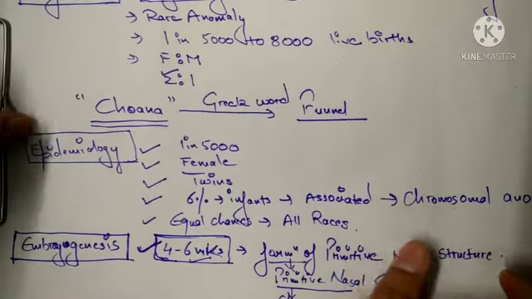So let us see what this CHARGE syndrome is. This CHARGE syndrome is associated with choanal atresia.